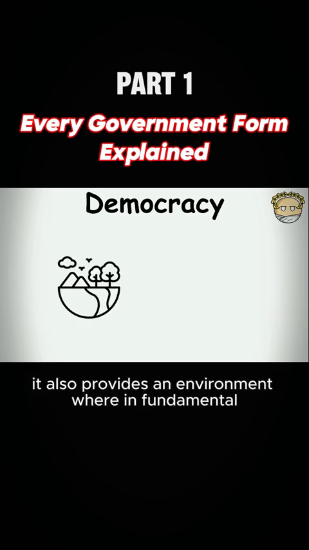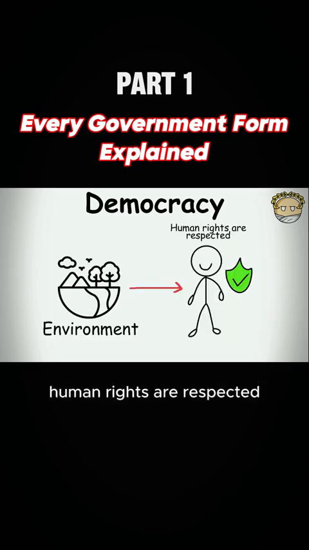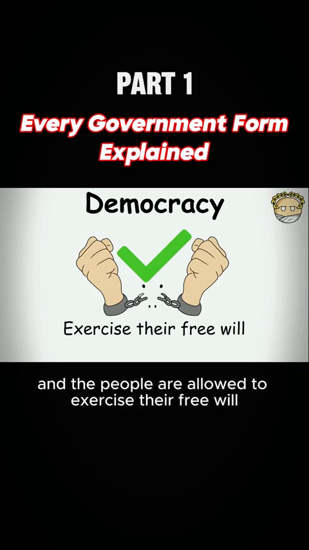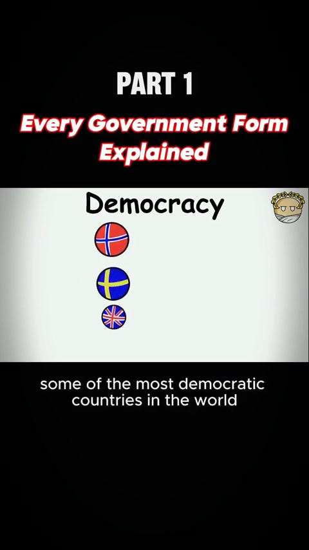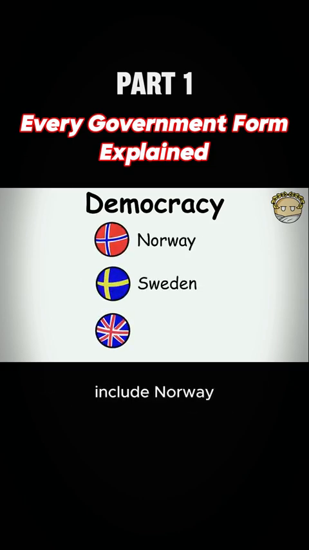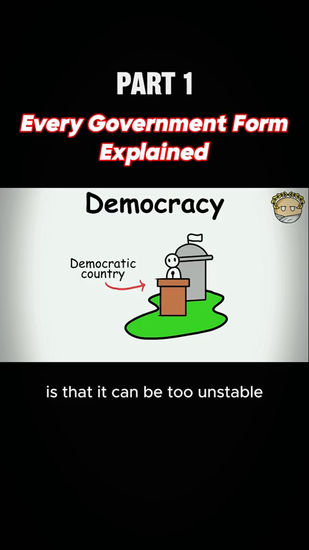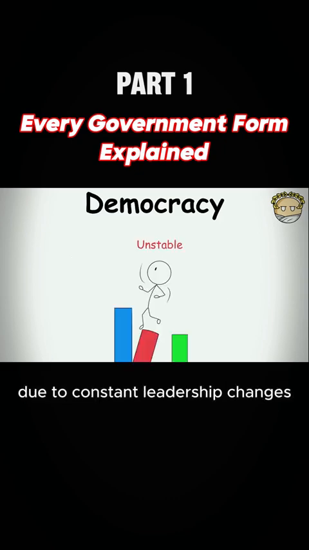It also provides an environment wherein fundamental human rights are respected, and the people are allowed to exercise their free will. Some of the most democratic countries in the world include Norway, Sweden, and New Zealand. However, the problem in a democratic country is that it can be too unstable due to constant leadership changes.